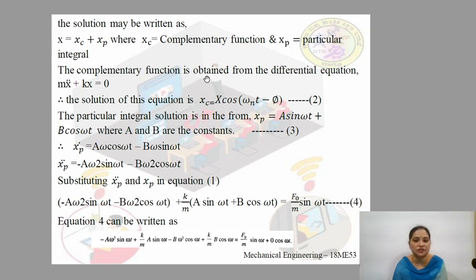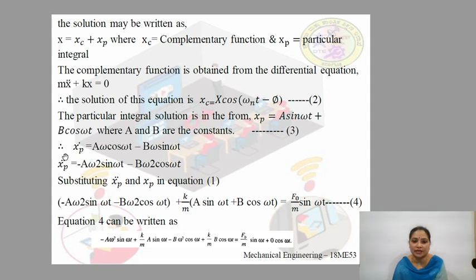The complementary function is obtained from the differential equation m x double dot plus kx is equal to 0. Therefore, the solution of this equation is xc is equal to X cos(ωn t minus φ). Let us call this equation 2. The particular integral solution is in the form of xp, which is equal to a sin ωt plus b cos ωt. Here a and b are constants. Let us call this equation number 3.